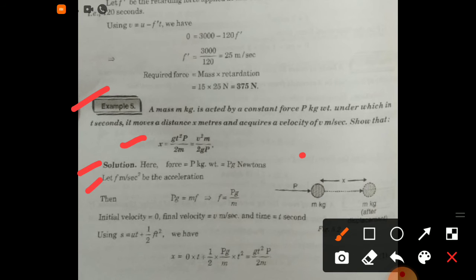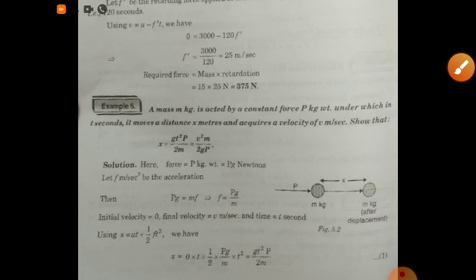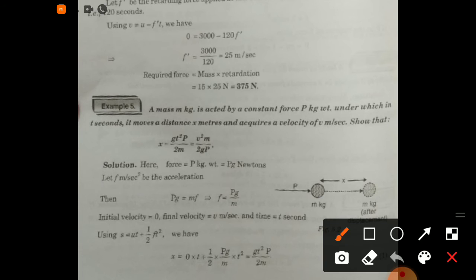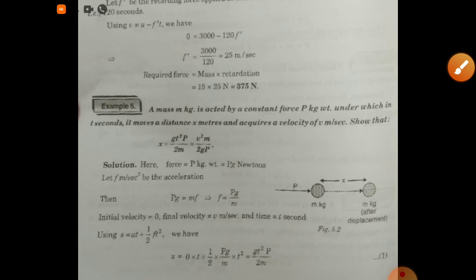Let f meter per second square be the acceleration, then pg is equal to mf. Therefore this implies f is equal to pg by m. Initial velocity is 0, final velocity v meter per second, and time is t second. Using s is equal to ut plus 1 by 2 ft square, we have x is equal to 0 into t plus 1 by 2 times pg by m cross t square. This becomes gt square p by 2m.